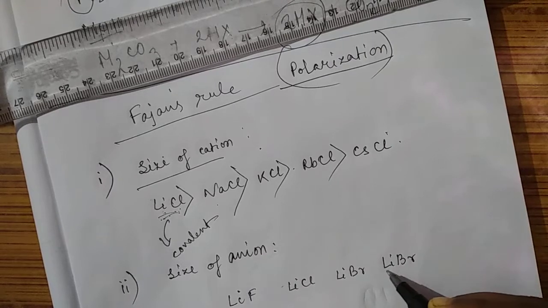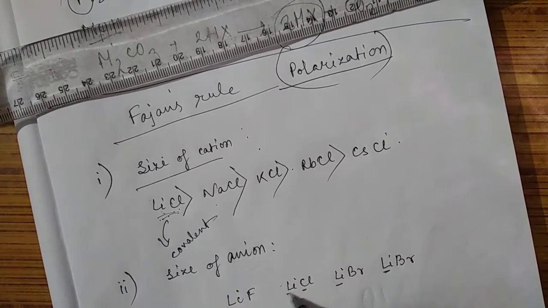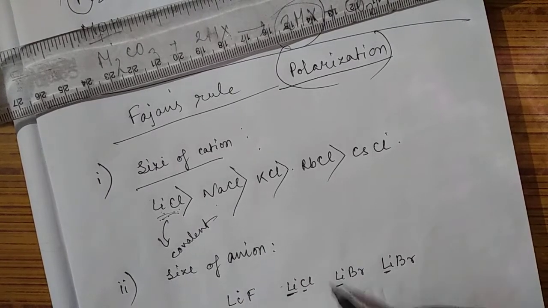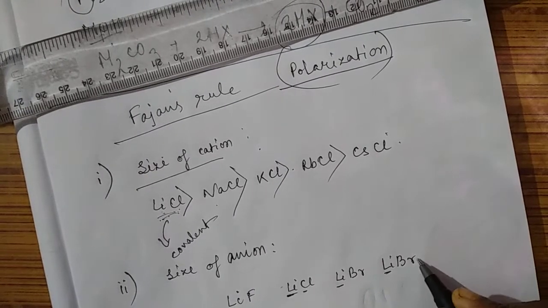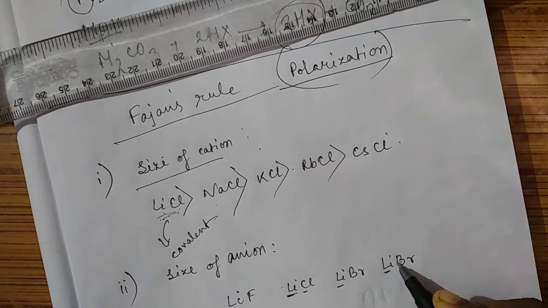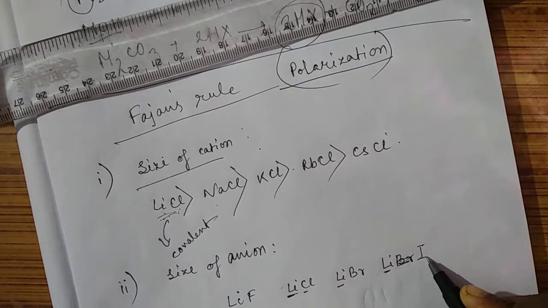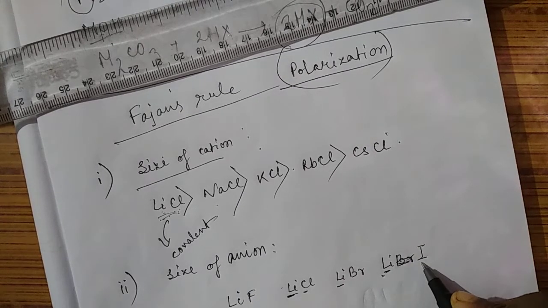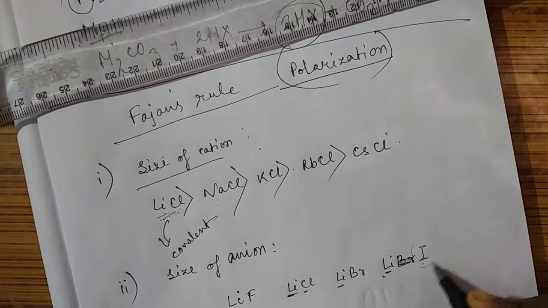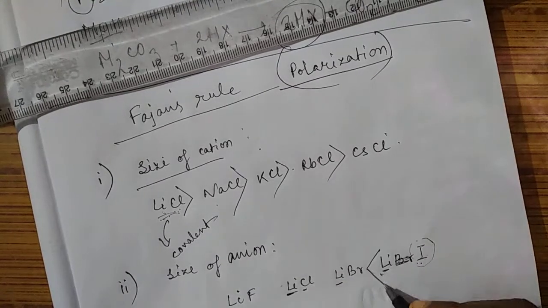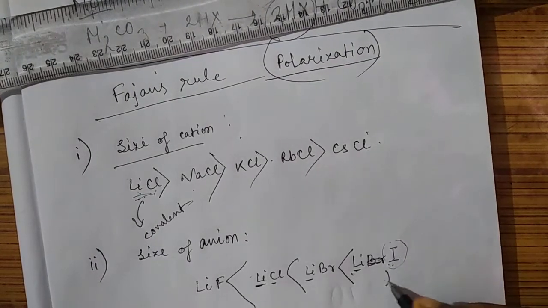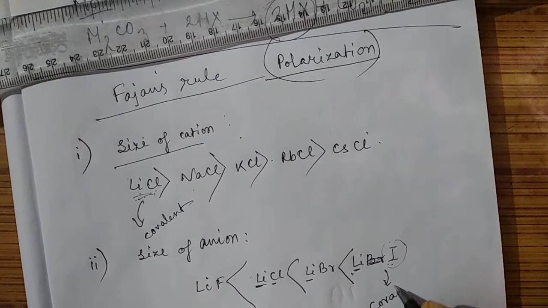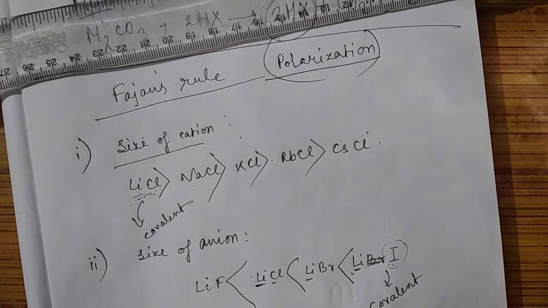All the alkali metal is the same, but we have changed the halogen atom. The higher the size of the ion, the higher is its polarizability, therefore the higher is the covalent character. So which one will show the highest covalent character? Lithium iodide will show the highest covalent character.